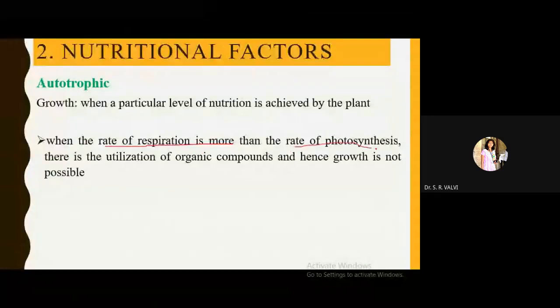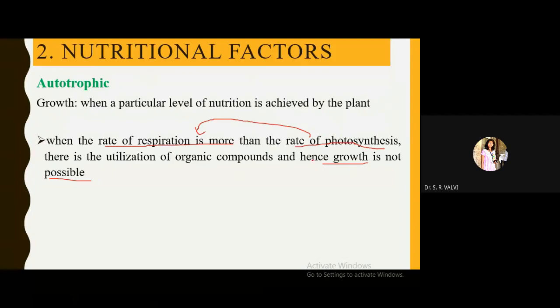Growth is not possible because the end product of photosynthesis is glucose, and that same glucose is taken up for the respiration process. Then whatever content is made available by the photosynthesis process is taken up by the respiration process rather than used for the growth of the plant.